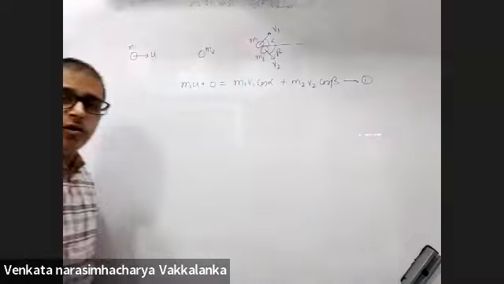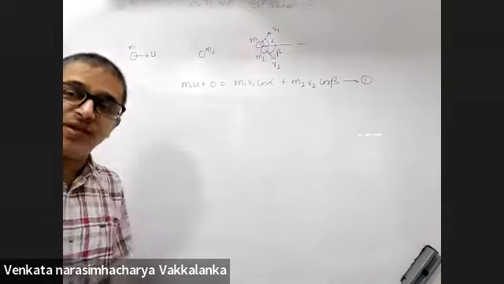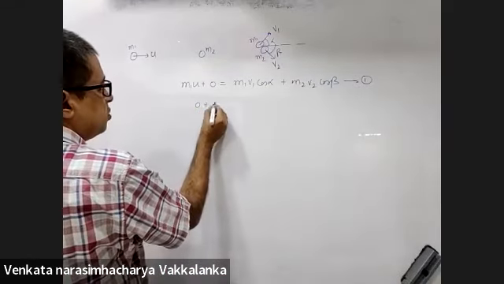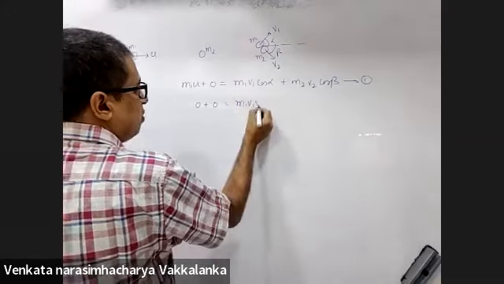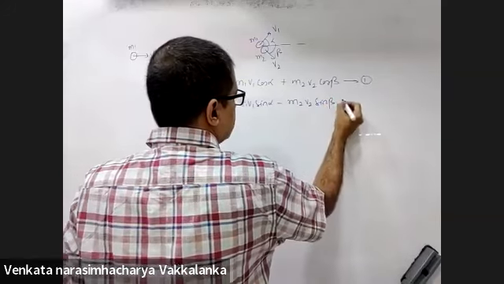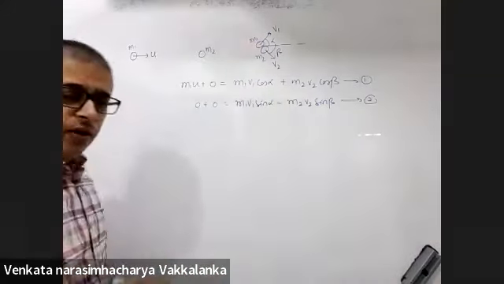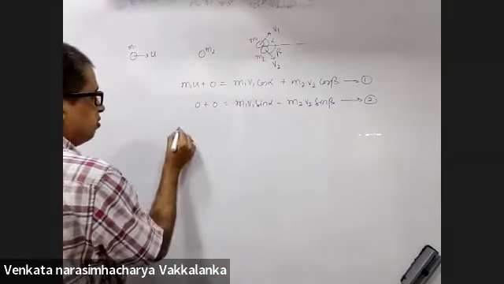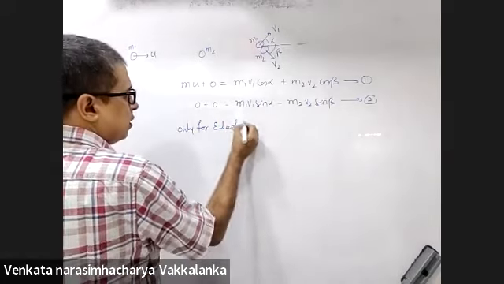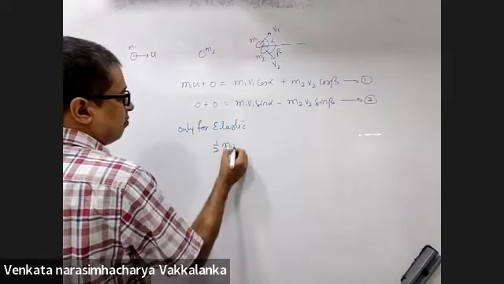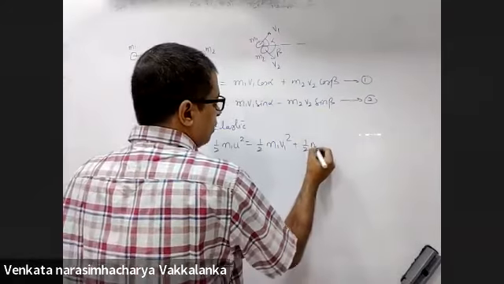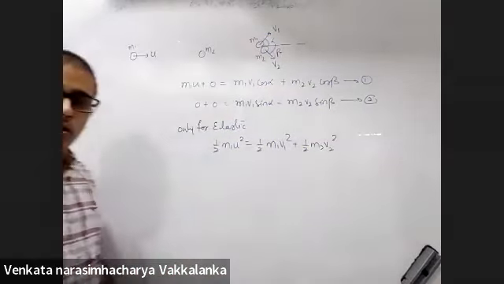My first equation. What did you do? You conserved linear momentum along the x-axis. Here you took x and y. Now along the y-axis, initial momentum is 0. Final momentum is m1 v1 sin alpha minus m2 v2 sin beta. Two equations and two variables. If and only if he tells you elastic collision, you will conserve energy. Only for elastic collision, you will write half m1 u square is half m1 v1 square plus half m2 v2 square. This is one orthodox way of solving.